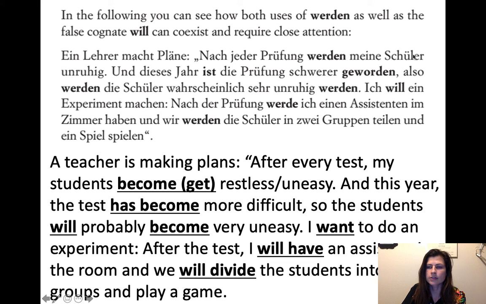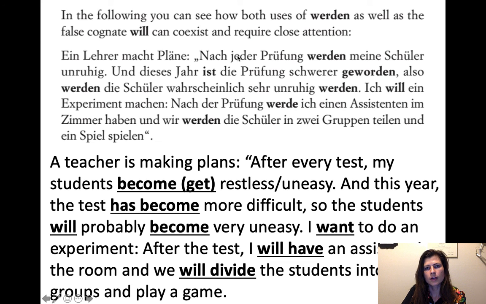That sounds like it's the subject because we had a verb in the second position. And then what happens is if you have your verb in the second position and you haven't done your subject yet, the subject has to come next. So we have our subject. Also, you can see meine Schüler is in the plural. And you can tell because of that E right there. And then this is conjugated to match the plural. It's like they, and then the en is ending in one for they, whatever the verb is. So after every test, my students, and then we have unruhig, which means restless or uneasy.